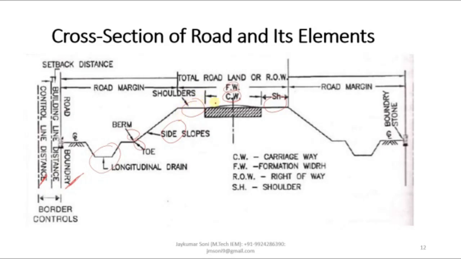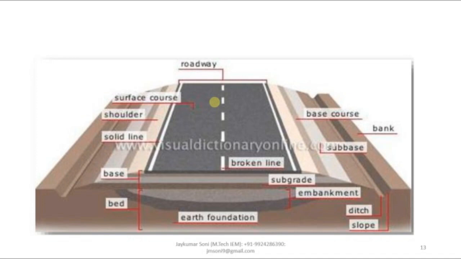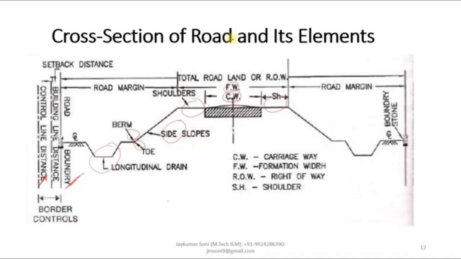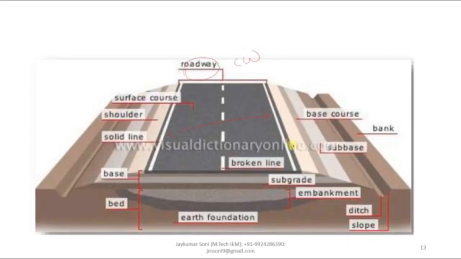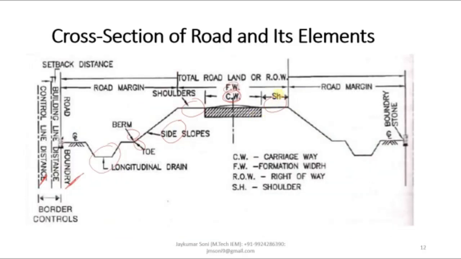Let me show you this in the 3D view. So this is how it can be understood: the surface of the road on which the vehicle travels is known as roadway or carriageway, which is here. On both sides of the road, you can see the white lining and area. This is known as the shoulders, which is mentioned here. This is the cross sectional view and this is the plan view.